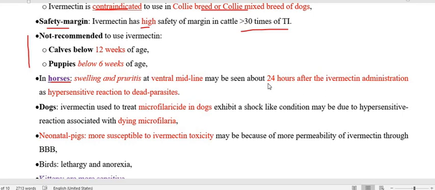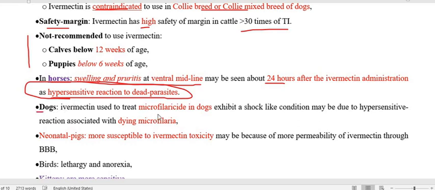After 24 hours of ivermectin administration, it produces swelling and pruritus along the ventral line, and this is only because of the hypersensitivity reaction produced due to dead parasites. So this gives you the clue that the drug is starting to kill the parasite. Regarding the dog, it is also used to treat microfilaria in dogs.